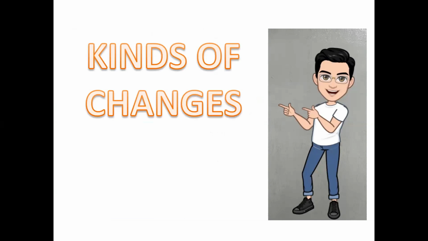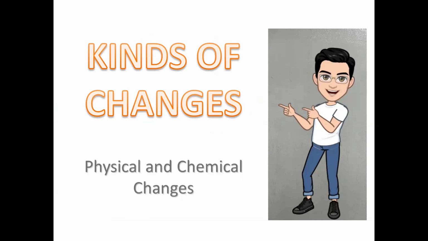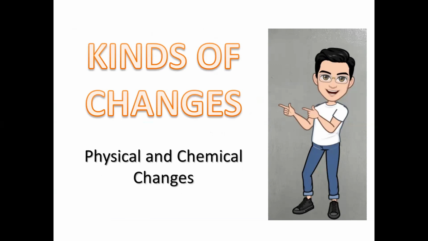We are going to talk about the kinds of changes. Materials undergo changes. These changes can be categorized as physical or chemical change. How do we distinguish between physical and chemical change?